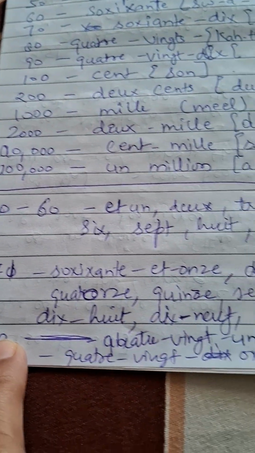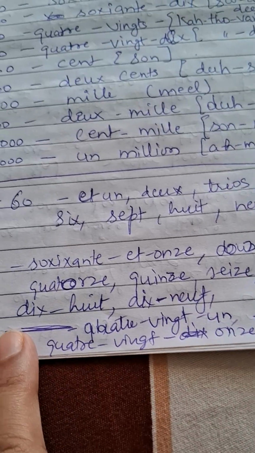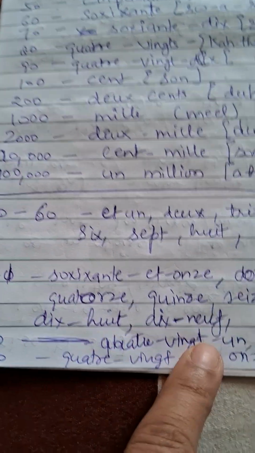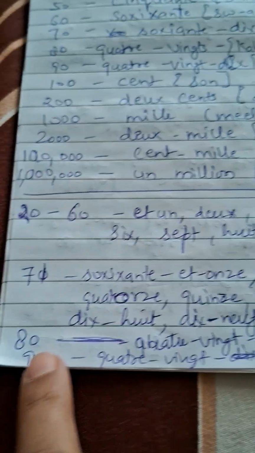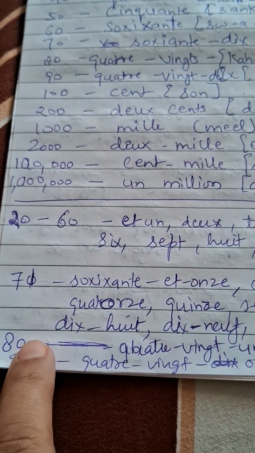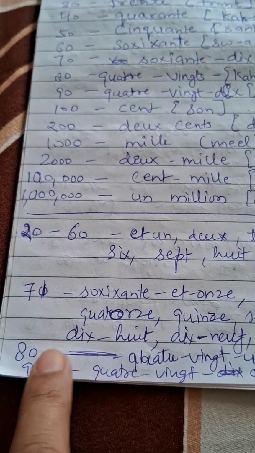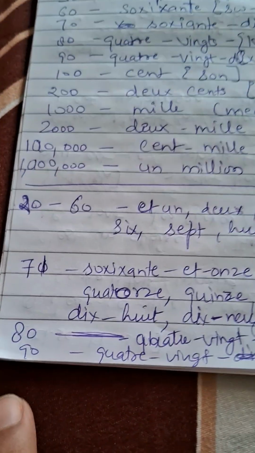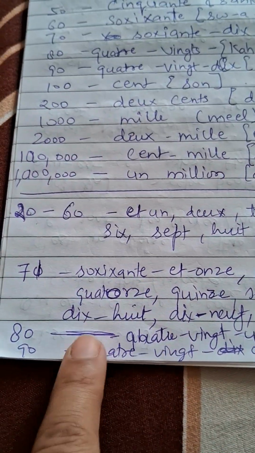So quatre-vingts. Un is 1. So again it will be only in 80 now, it will be quatre-vingt-un, quatre-vingt-deux. For 85 it is quatre-vingt-cinq, 86 is quatre-vingt-six, 87 is quatre-vingt-sept, like this. Now again in 90 you need to go for 11 to 19.